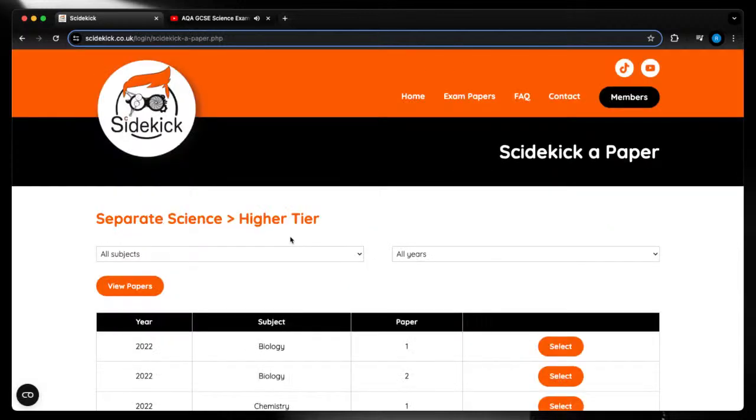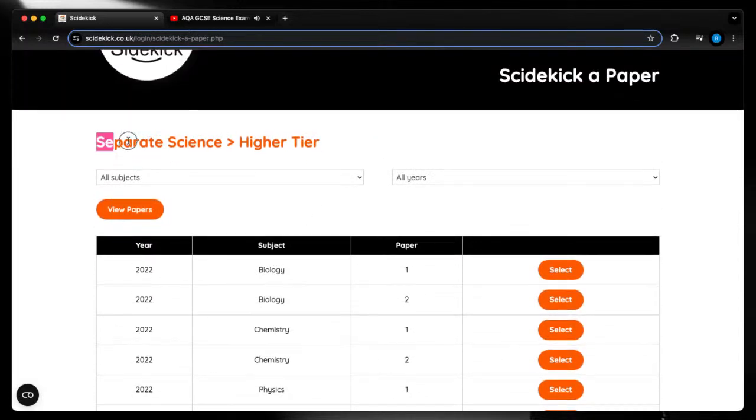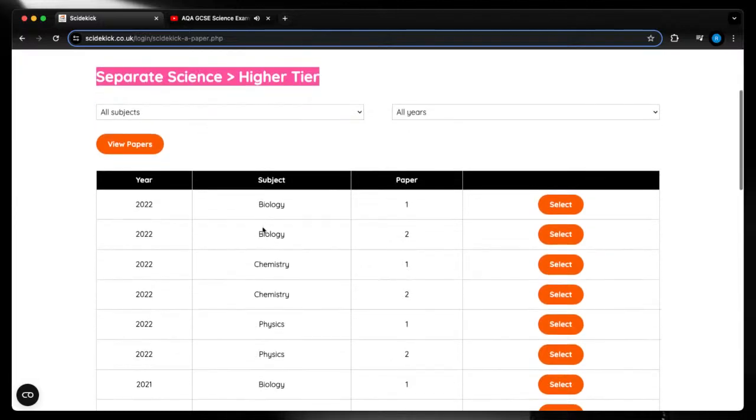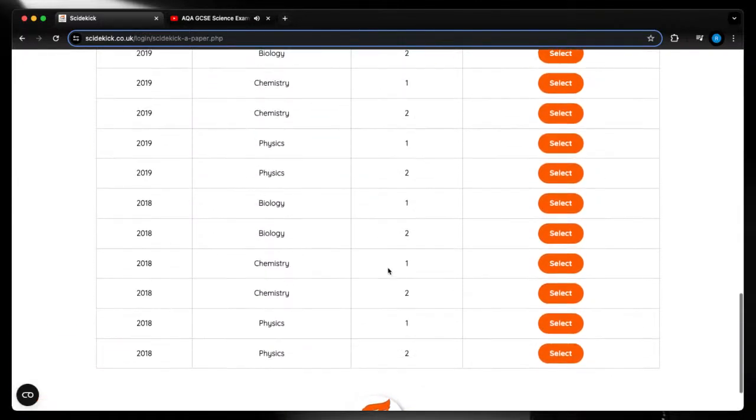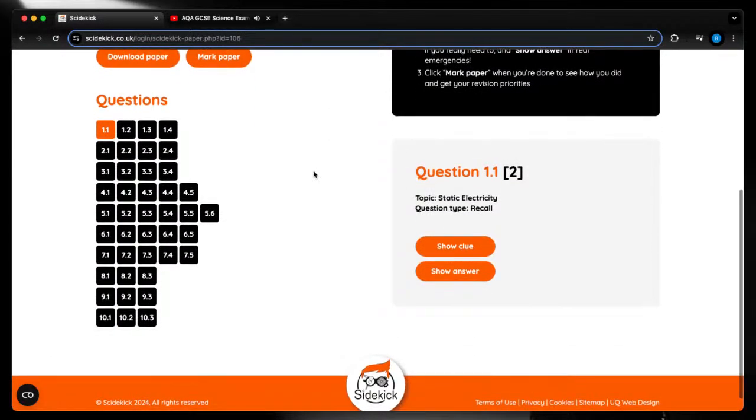You click on there and pick your subject. When you sign up, you say what you're doing. This is separate science higher tier. I know you're foundation and trilogy, but you sign up for foundation trilogy and you'll see all your papers here. So if you go down to the one you want to do, let's say I want to do physics paper 1 2018, select it, and then you're taken straight through to here. What you see on the left hand side are all the questions in that paper. On the right hand side you'll see show clue and show answer.